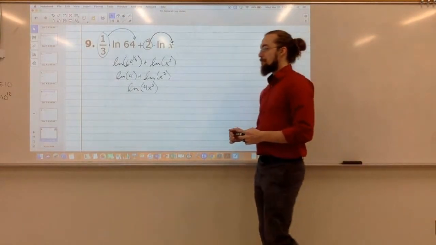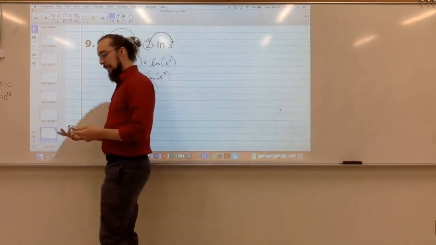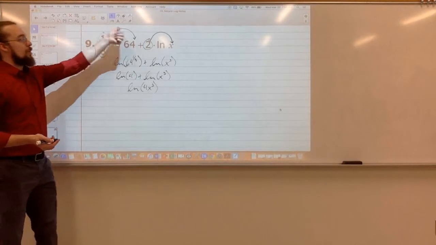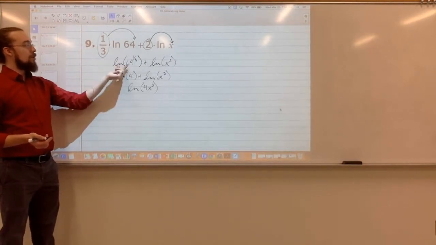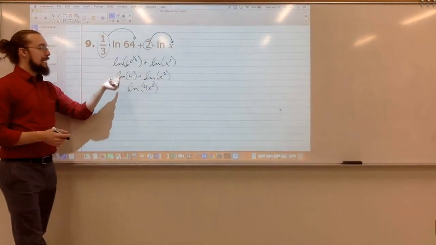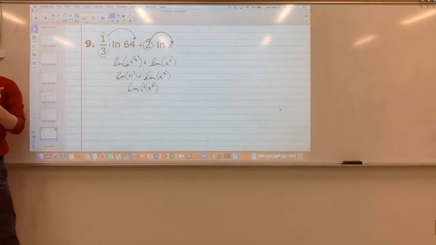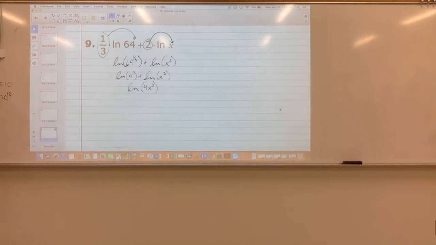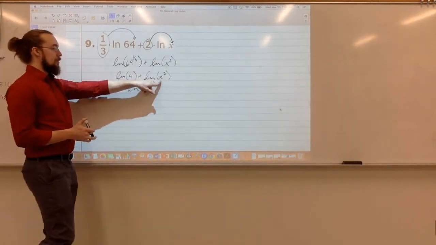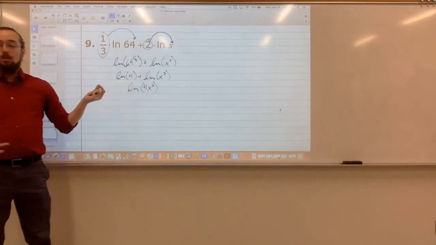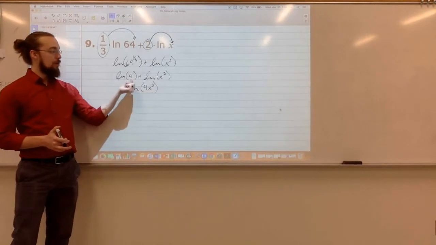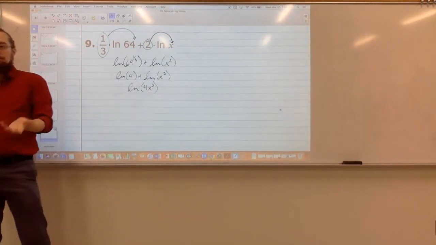Alright, so on this one, condense. First, I want to look for coefficients, so those would come up as exponents. So I would have natural log of 64 to the 1/3 and natural log of x squared. Then if I put 64 to the 1/3 power into the calculator, that's just 4. So I get natural log of 4 plus natural log of x squared. And then if I'm adding two logs, I can just multiply what's on the inside to combine them into a single log. So 4 times x squared is just 4x squared.